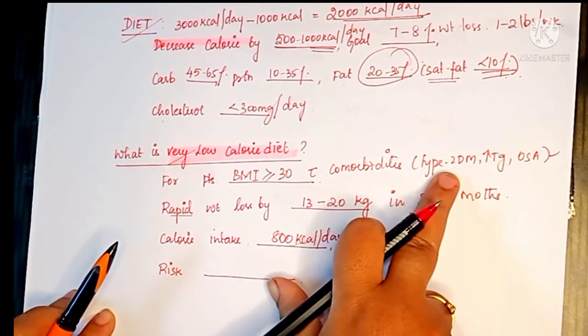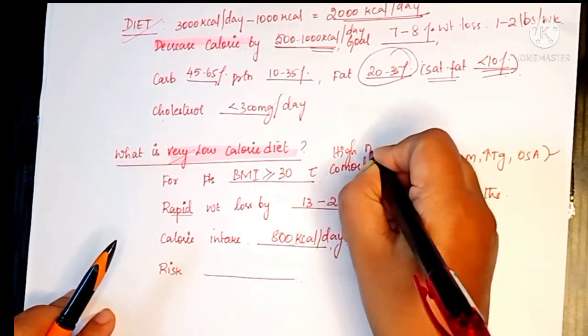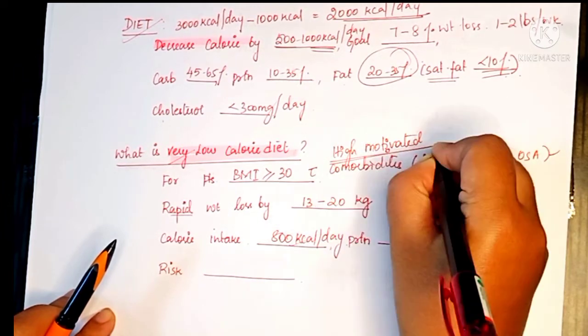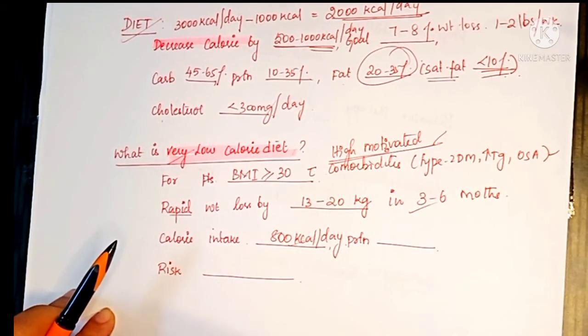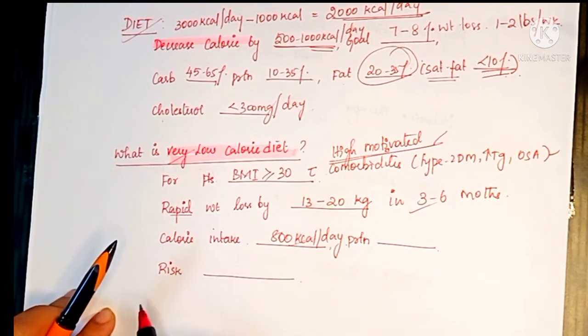So for these patients, and the patient should be highly motivated. That is, he should follow this for a long time. Only with high motivation can we expect the person to follow this much of low calorie diet. So for those persons we can follow very low calorie diet. But what is the risk?